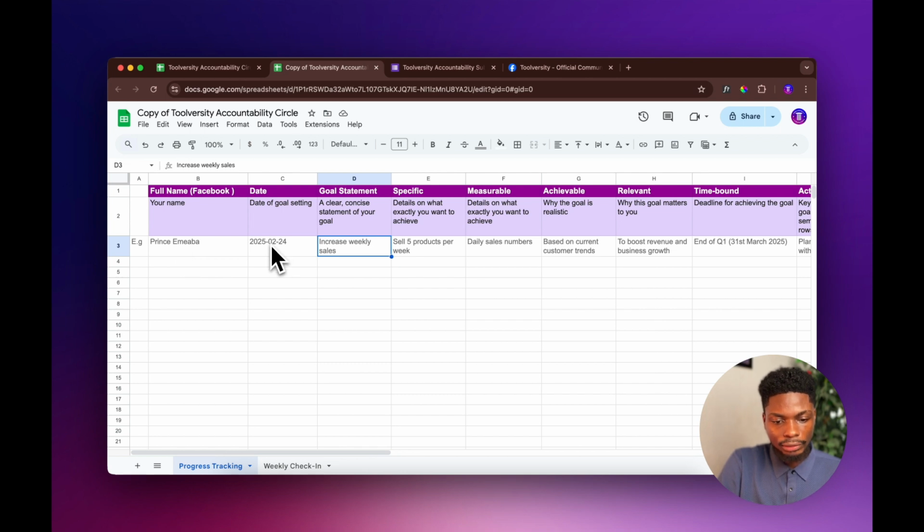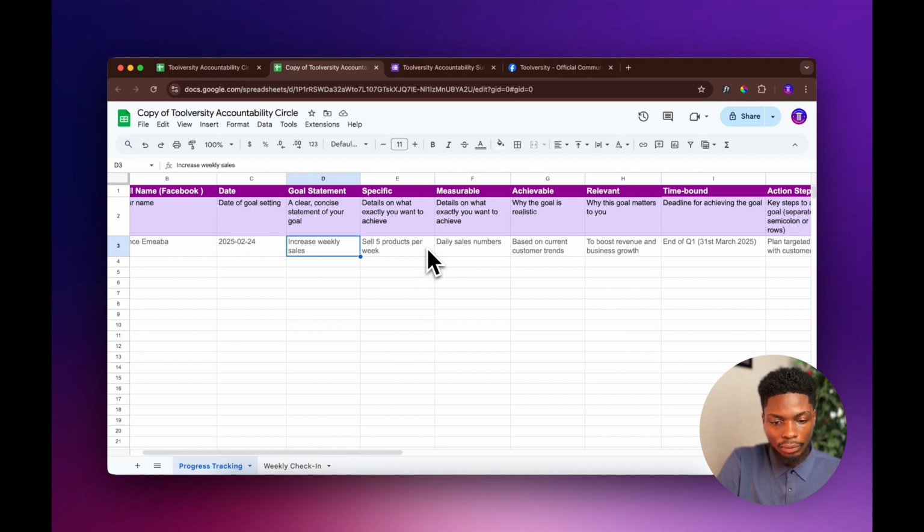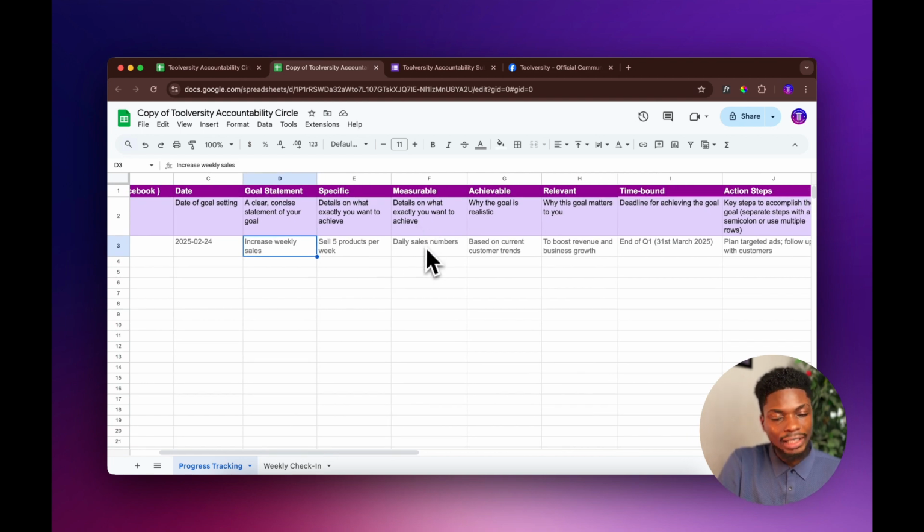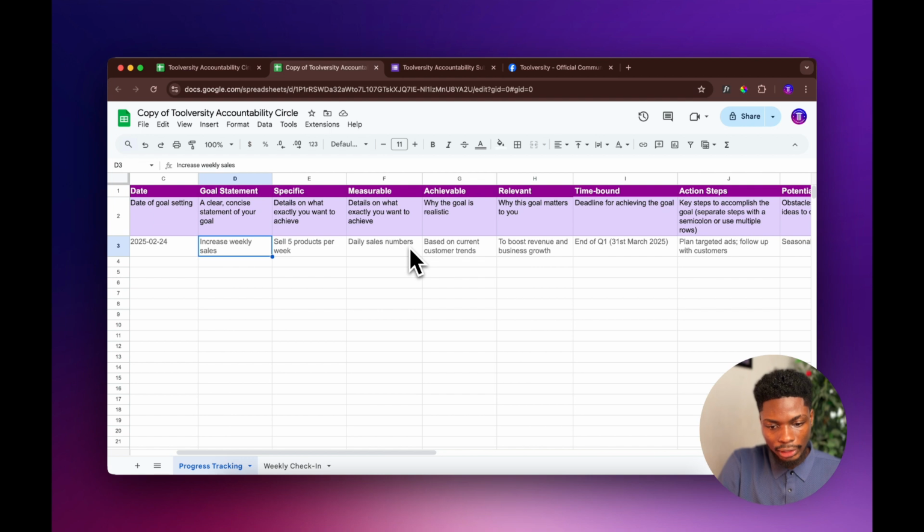Print about the particular date, increase weekly sales, specific, sell 5 products per week, right? Then it has to be something that is measurable, like I said earlier. Daily sales numbers, right? Now based on current customer trends, is this particular goal you are setting achievable, right? I mentioned setting a goal of hitting 100 million right now. That is actually possible, but whatever goal you want to set, you have to ask yourself the question: is this particular goal achievable? Okay. Now, is this goal relevant? Is this goal you are setting for yourself?